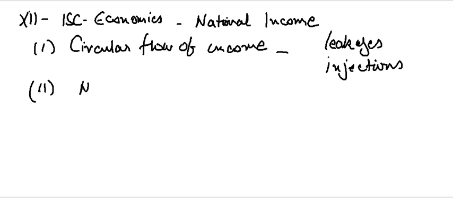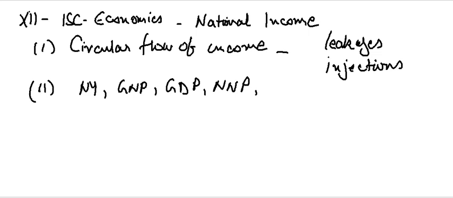I'm just mentioning the terms: NNP, GNP, GDP. We will come to all this in detail when we study this in further videos. Don't get troubled seeing all this. This is going to be very easy.